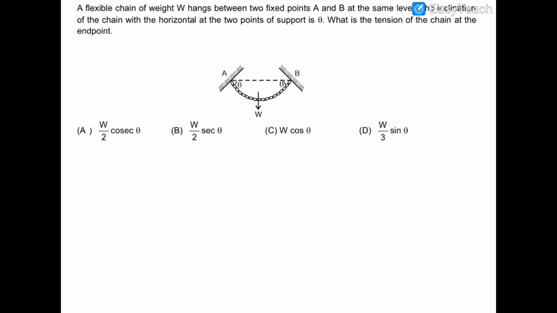In this question, there is a chain which has some mass, which has some weight W. It is hanging between two points A and B, and we have to find the tension in the chain at the end points A and B. Let us suppose that there is a tension T in the chain at the end points.